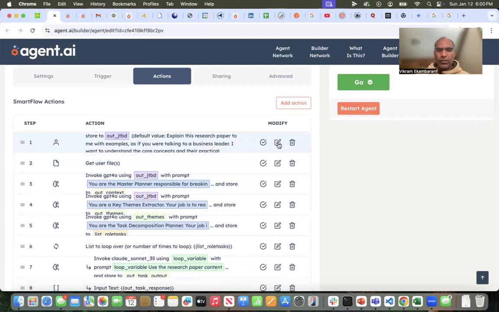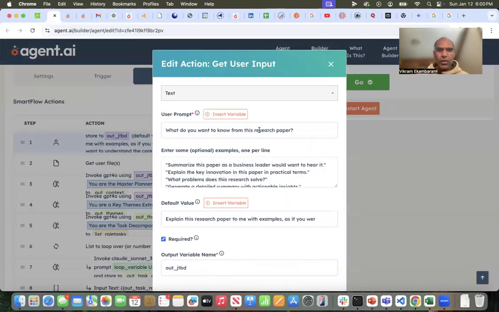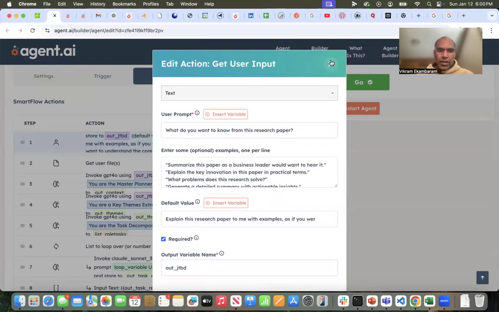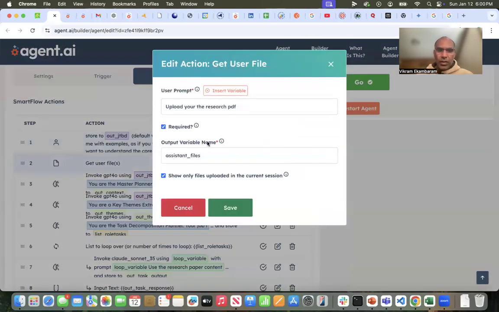So, I'm going to take you through this slowly because it's going to take some time. So, first one is I asked the question, what do you want to know from this research paper? Because what I might want to know might be very different than what somebody else wants to know. And so I want it to be flexible enough that anybody could say, I want to know whatever's of interest. Somebody who's technical might want to know something very, very technical. And so that's kind of the first step. The next step then is to upload the research paper.